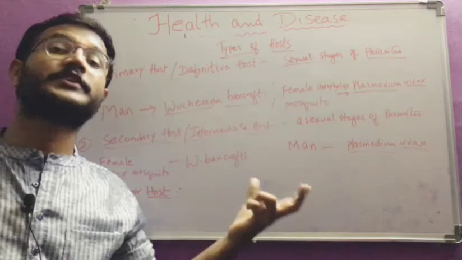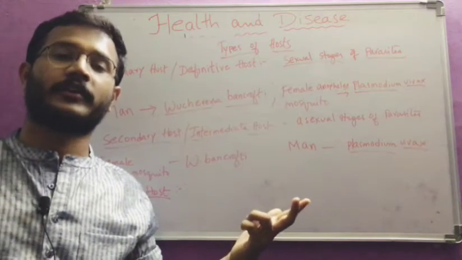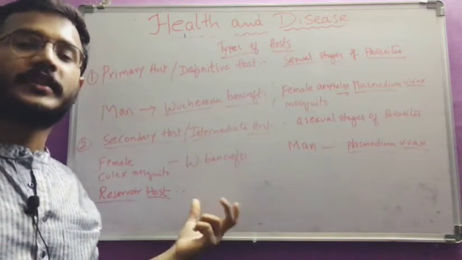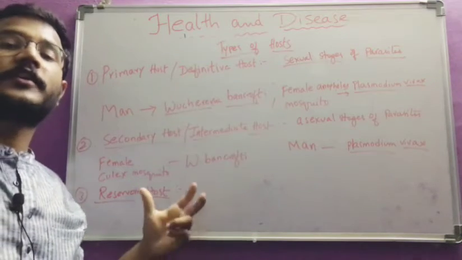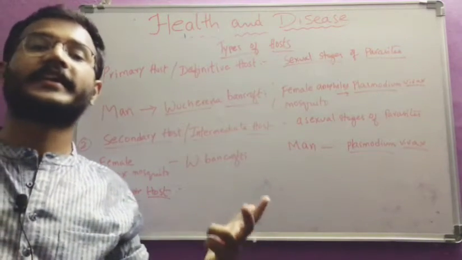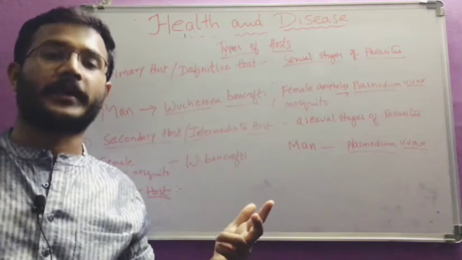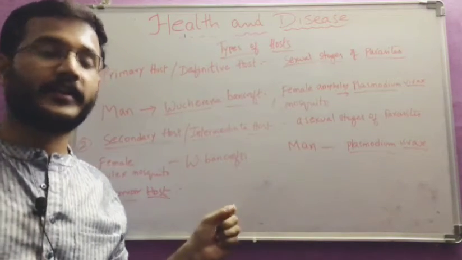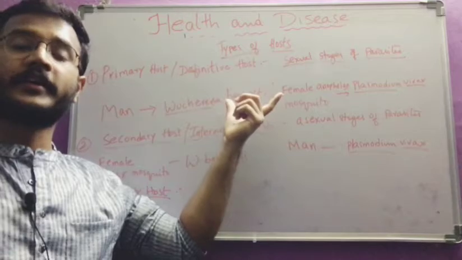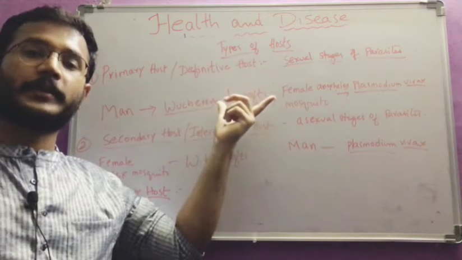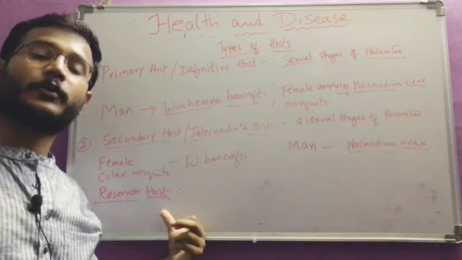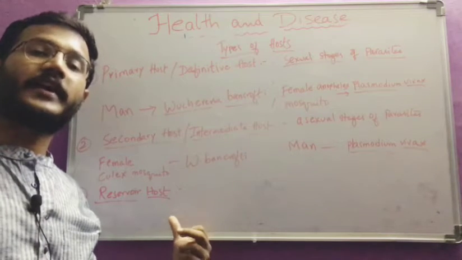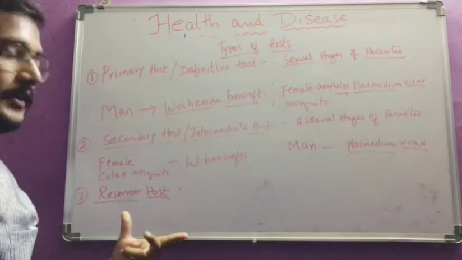What is a reservoir? It stores the water. Like that, here it stores the parasite. And the reservoir host is not affected by any disease caused by the parasite, whereas the other hosts are.